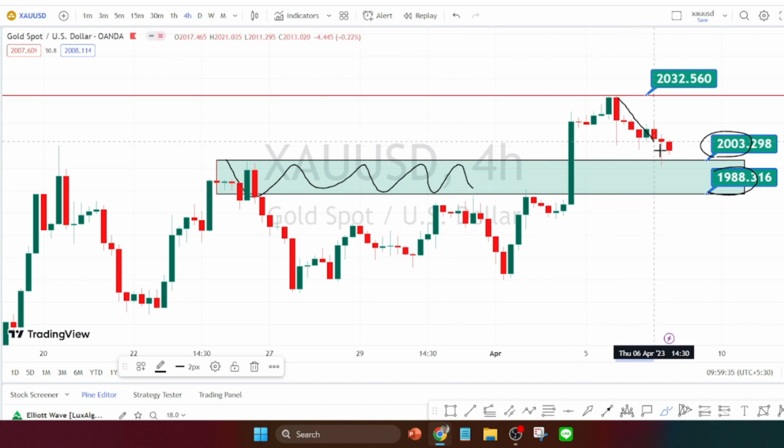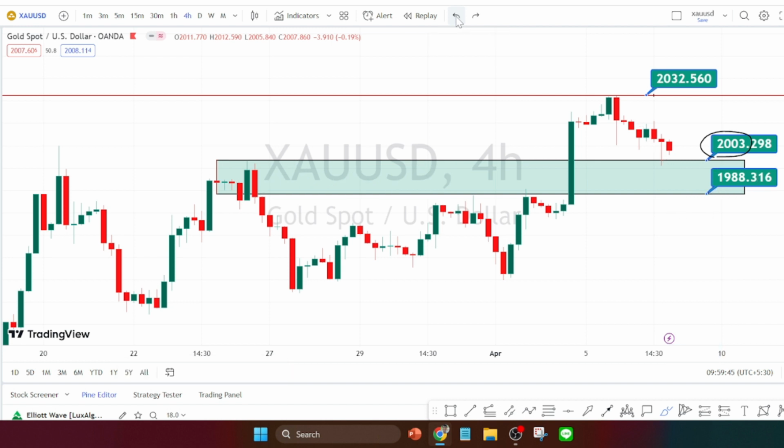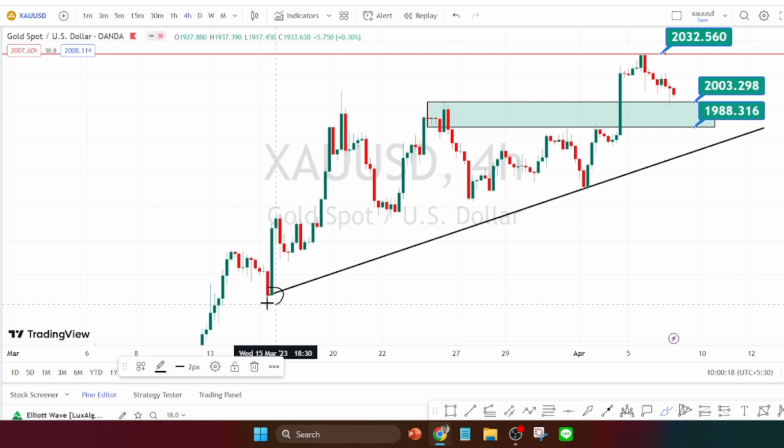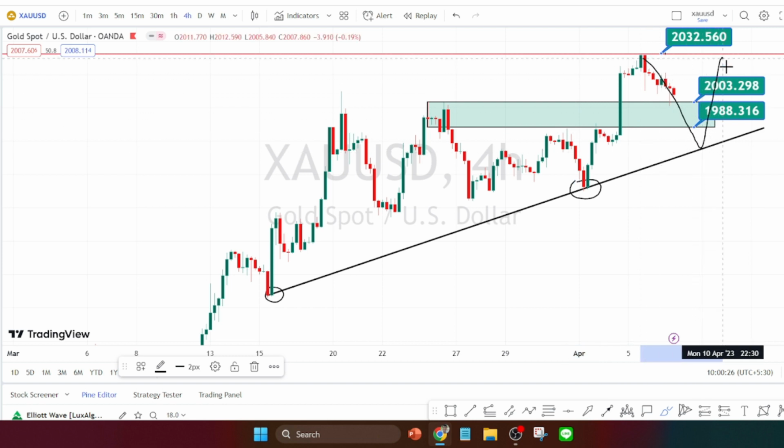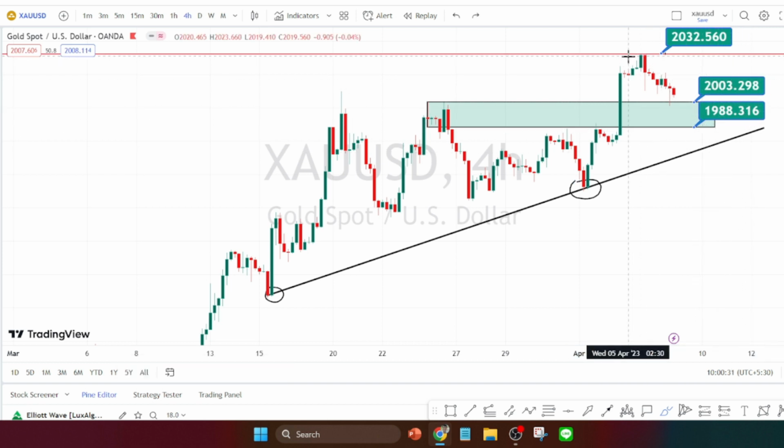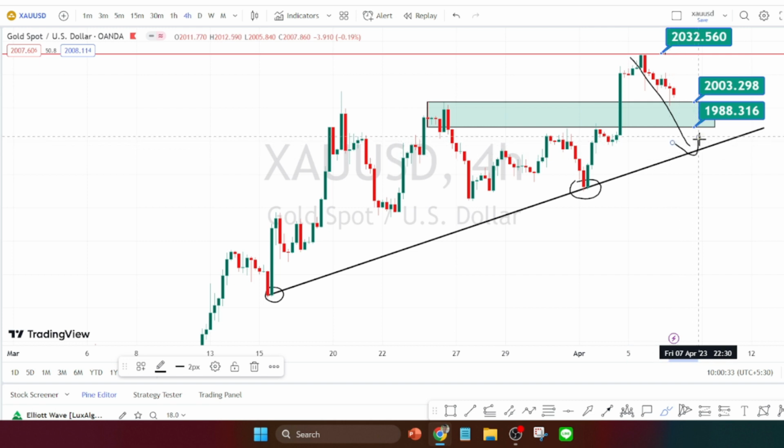Once the price action breaks this support zone, we can expect the bearish side retracement to start. But when we look at the overall trend of the price action, we'll draw a trend line or a support line based on the past price action. Currently the price action is trading above this trend line or support line. So the overall trend is still bullish, but it has started its bearish side retracement in order to gather enough liquidity to continue its bullish side trend.